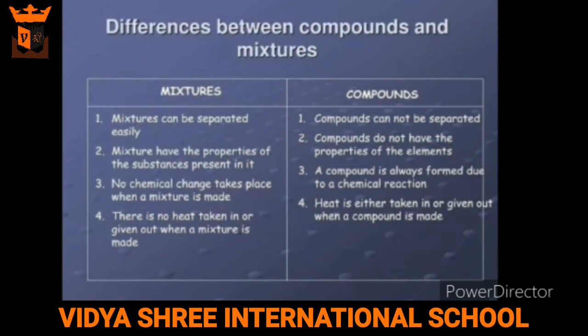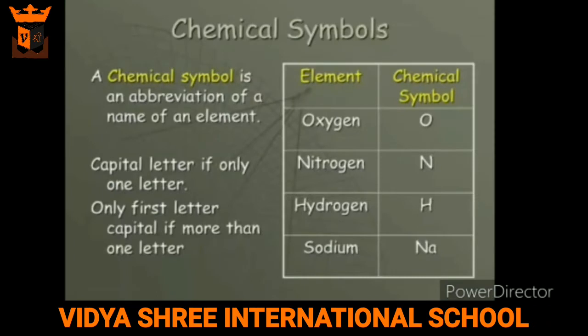In mixtures, no chemical reactions take place, whereas a compound is always formed due to a chemical reaction. There is no heat taken in or given out when a mixture is made, whereas heat is either taken in or given out when a compound is made.